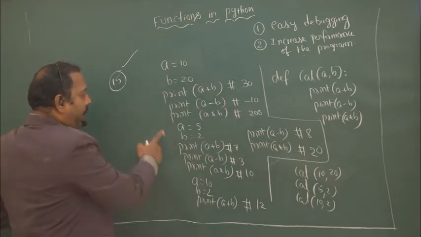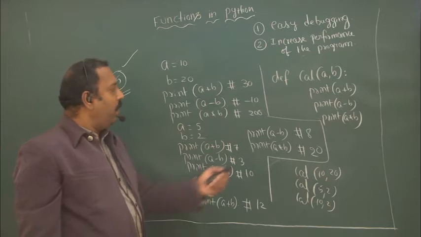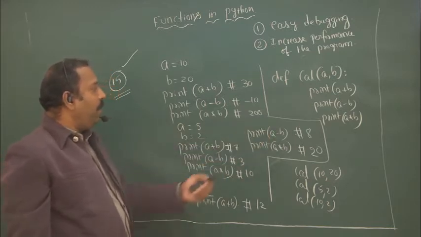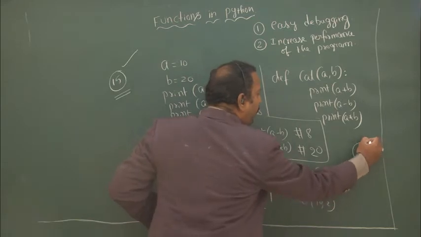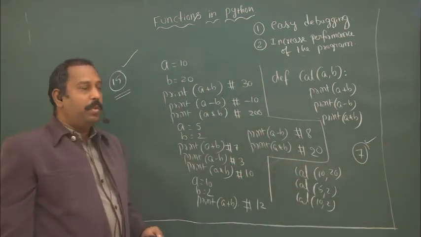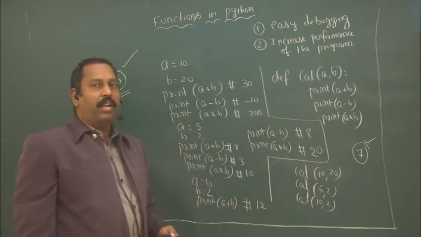In the earlier code, how many lines were we using? 15 lines of code. In this case, how many lines of code are we using? Only 7 lines. The same code I have written using a function with only 7 lines of code.